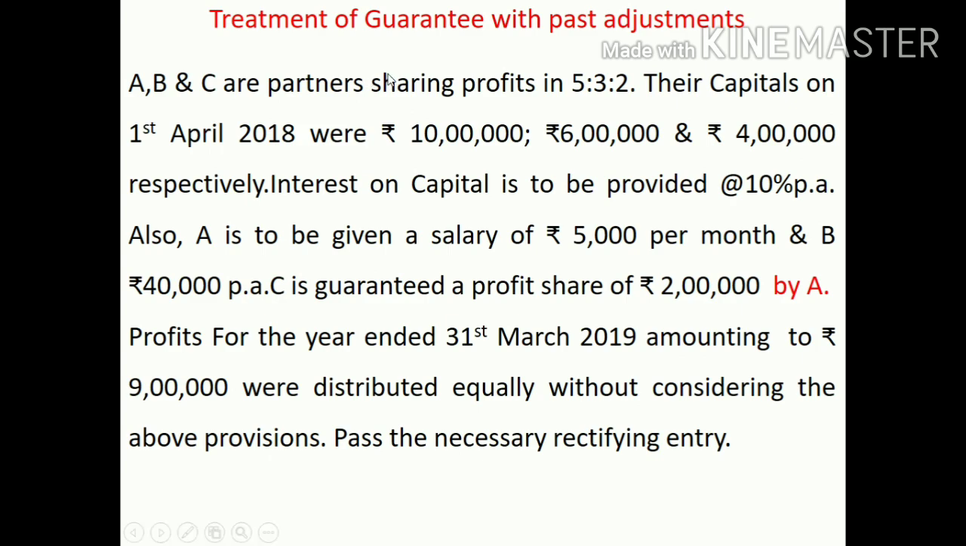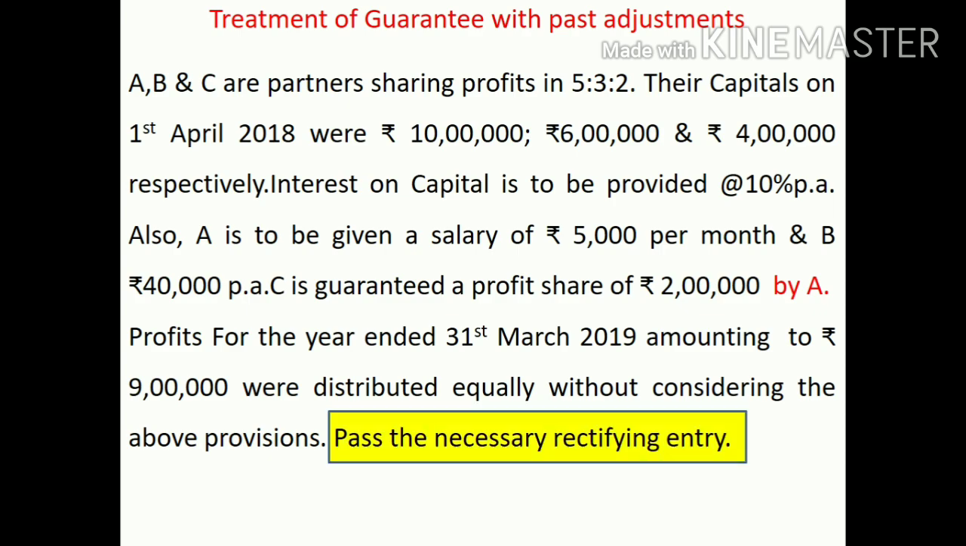A, B, C are partners sharing profits in 5:3:2, and their capitals are given. Interest on capital is to be provided at the rate of 10% per annum. A is to be given a salary of rupees 5,000 per month and B 40,000 per annum. C is guaranteed a profit share of rupees 2 lakh by A, and profits for the year ended 31st March 2019 amounting to rupees 9 lakh were distributed equally without considering the above provisions. That means you are required to pass the necessary rectifying or adjustment entry.